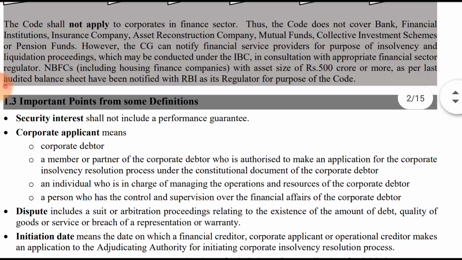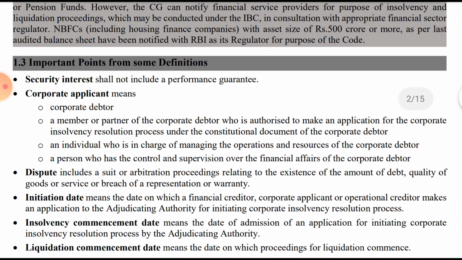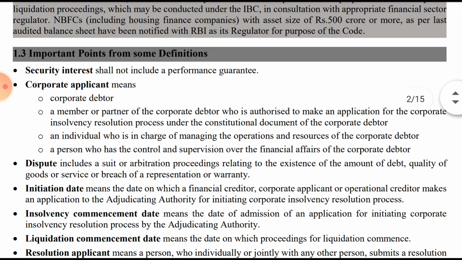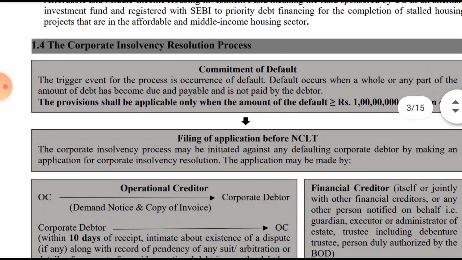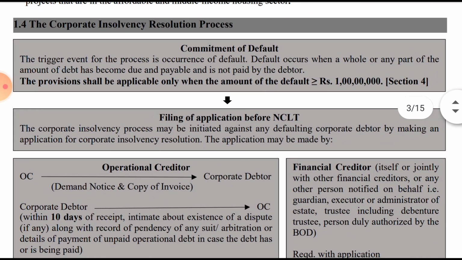Okay, these are some important definitions; we will cover them later on. We will directly start with the corporate insolvency resolution process. In our CA Final syllabus, we just have Part 2, which is corporate insolvency for the corporate person, and not for individuals or any other entity.